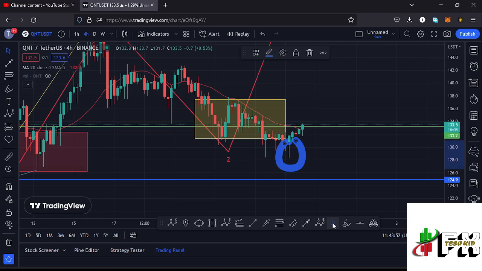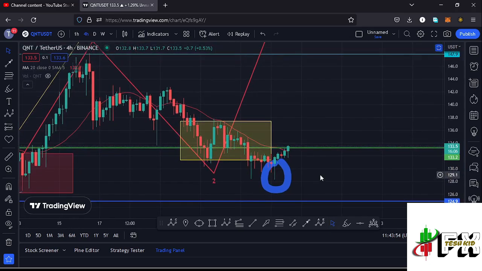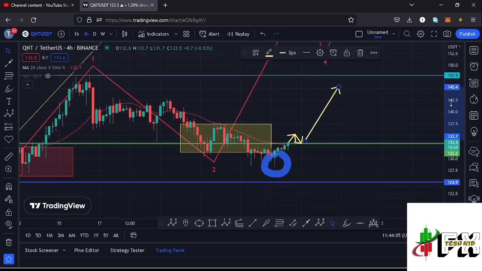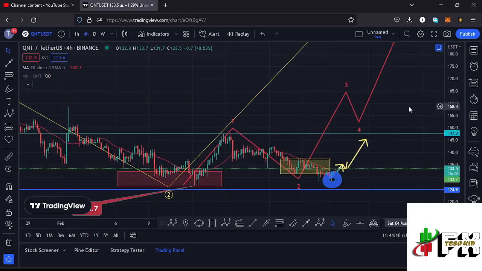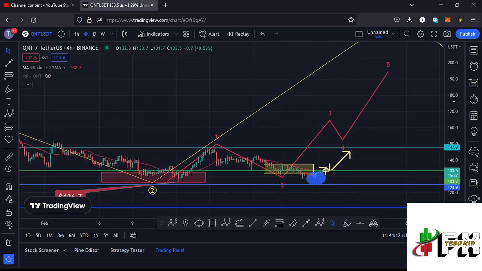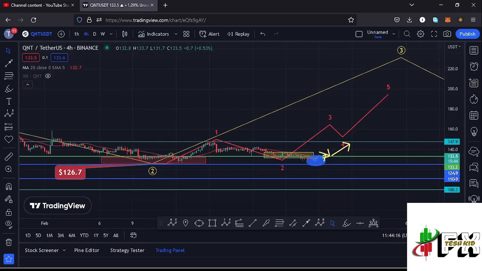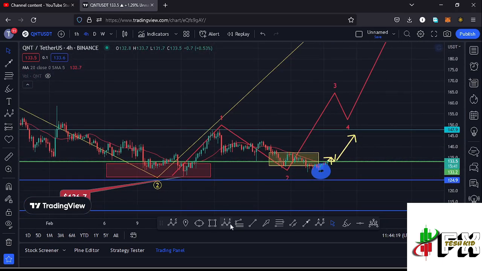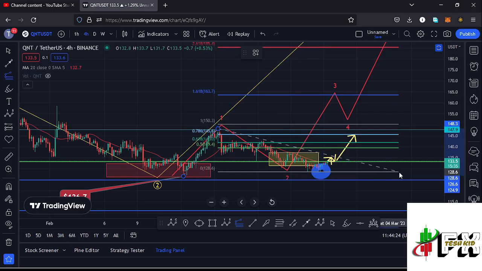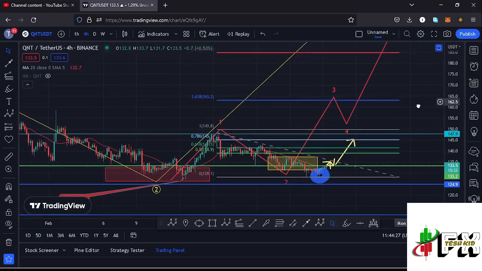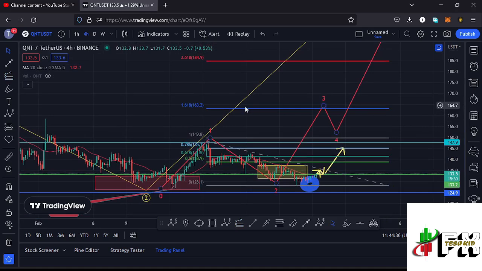And given that we continue holding above those key areas here on the charts and maybe also see a retest of that key area of resistance over here, and the retest is in and a success, then there are chances of continuing to gear up in the formation of that wave 3. Sketching out my minimum target area in the formation of this wave 3, which is a microwave within the formation of that larger Elliott wave count 3 right here in yellow, I can use the trend based Fibonacci, connecting it from the low of the first wave to the high of that wave 1, then drag the fibs to the low of the second wave, and that gives me a minimum target area in the formation of that wave 3 at the fib level 1.618, and that is at around the $163.2 mark.